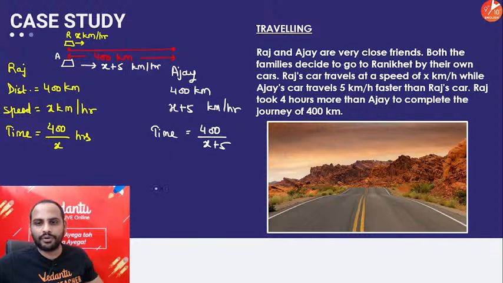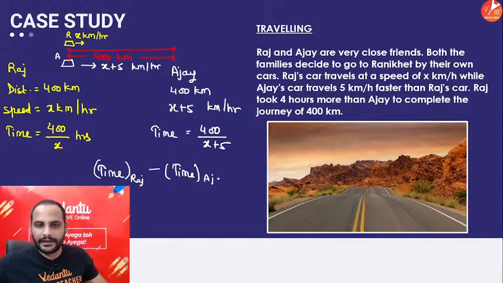Raj took 4 hours more than Ajay to complete the journey. So I can clearly say this equation is telling us that time taken by Raj is 4 hours more than time taken by Ajay. So if I subtract time taken by Ajay, I'll get 4 hours as my answer. So 400 by x minus 400 by x plus 5 is equal to 4.